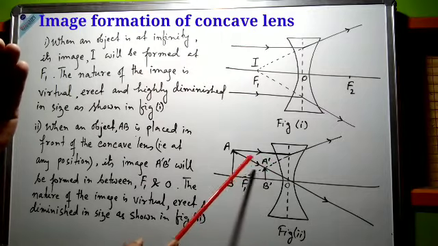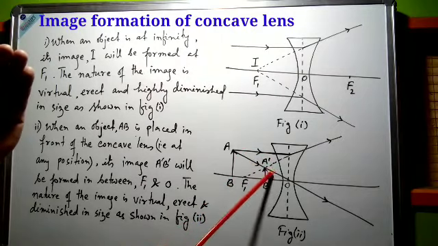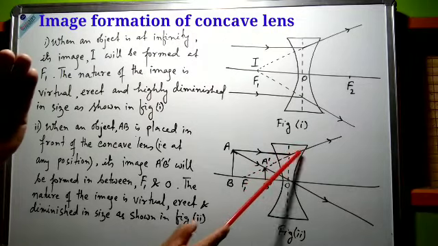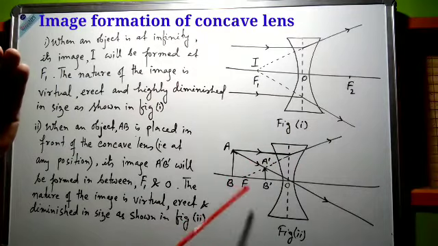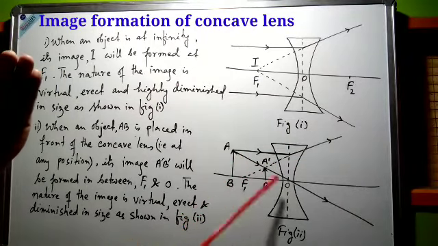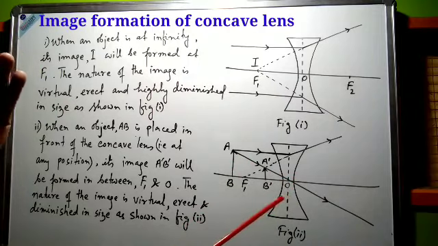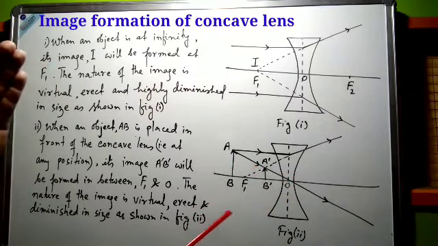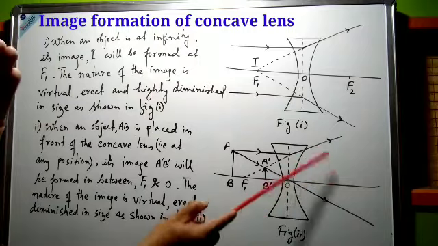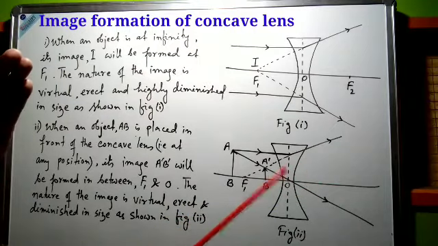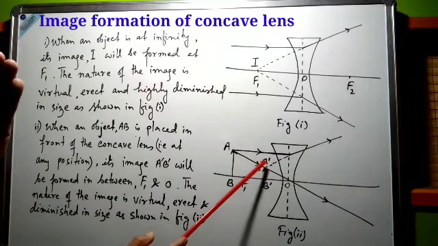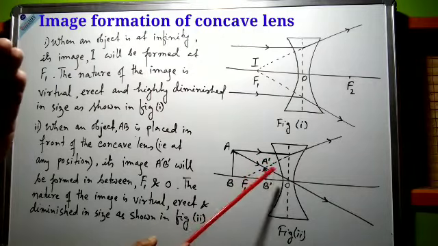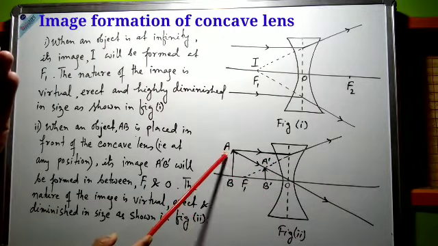So in case of incident light ray parallel to the principal axis, after refraction, the refracted light ray appears to come out from this focus F1, and in case of incident light ray passing through the optical center, after refraction, it will move without deviation. So these two refracted light rays are diverging from each other, and when they are produced backward, they will intersect at the point A dash, and this will be the virtual position of the image for the object AB.